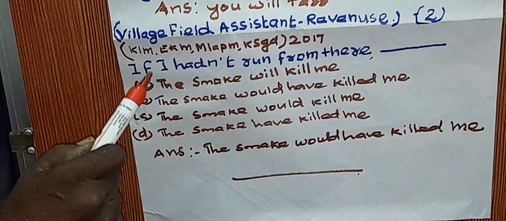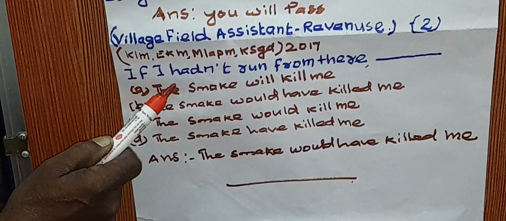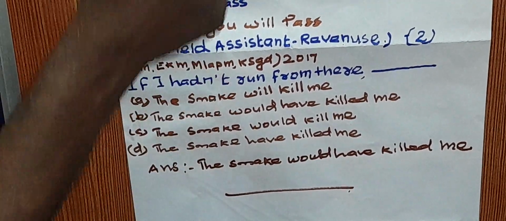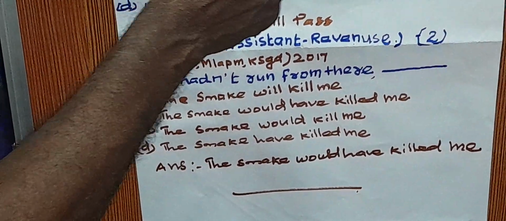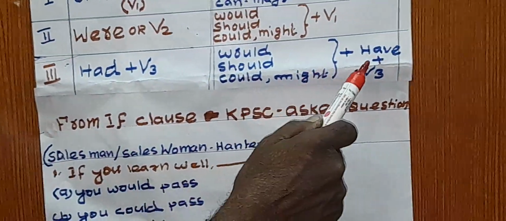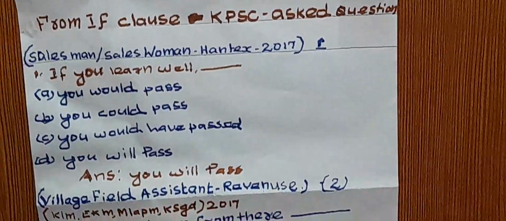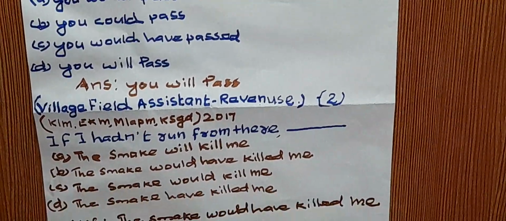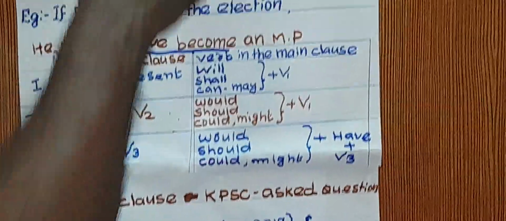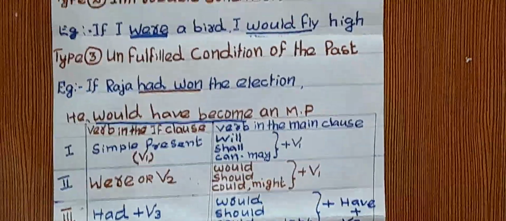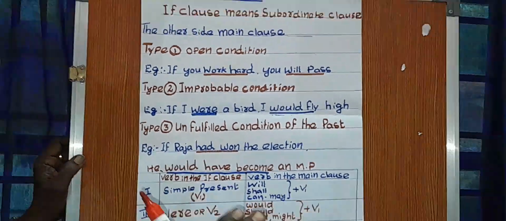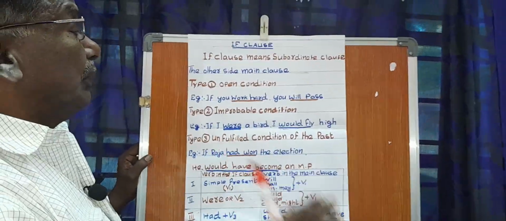I have given you that in the question. Hadn't run means had plus V3. I have told you that had plus V3 means would, should, could or might plus have plus V3. The answer is the snake would have killed me. If you learn all these things, they are very easy. You practice. There are 3 points only.